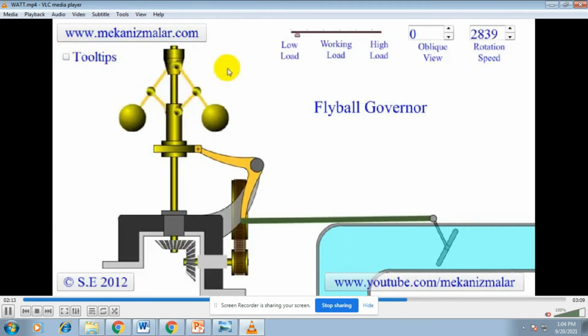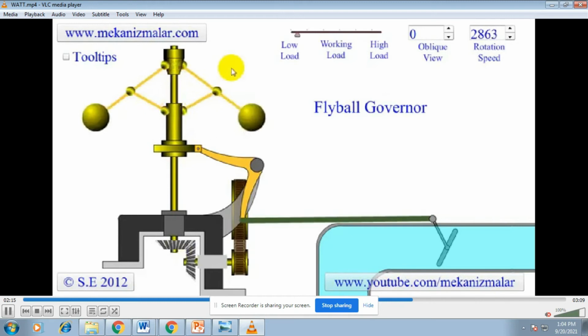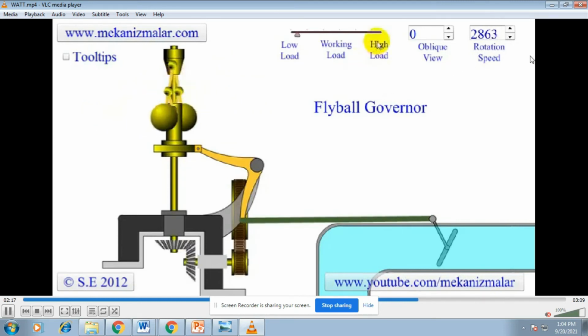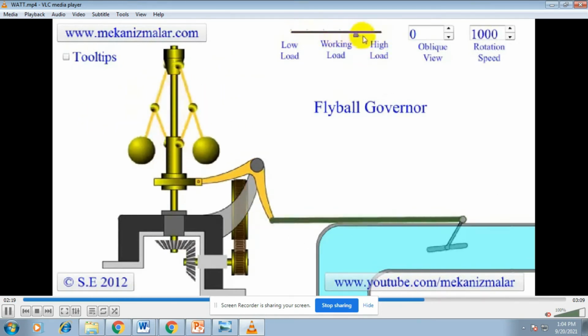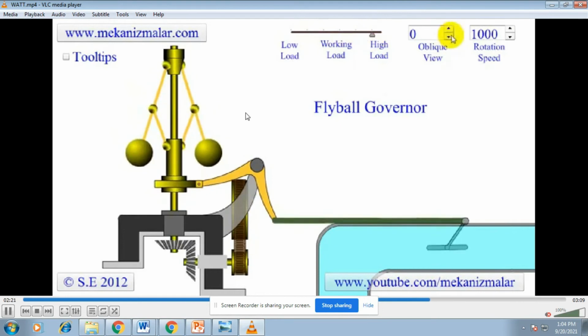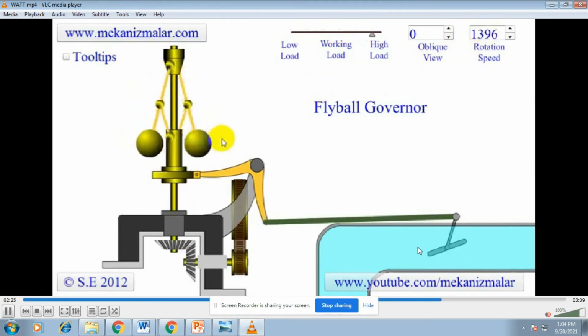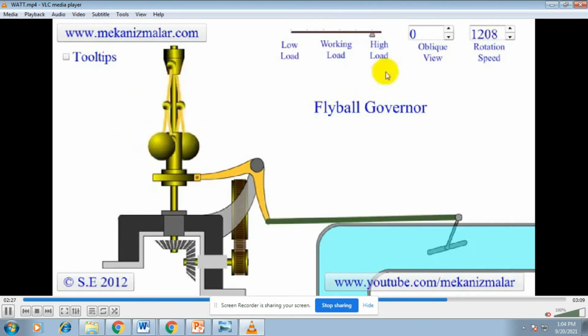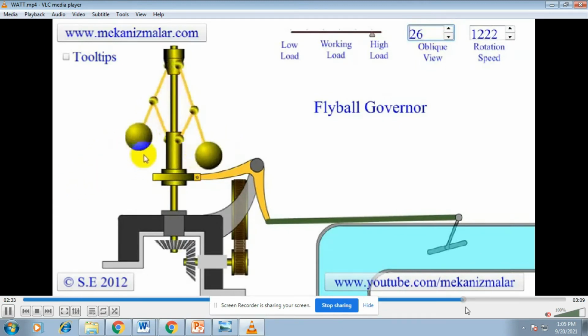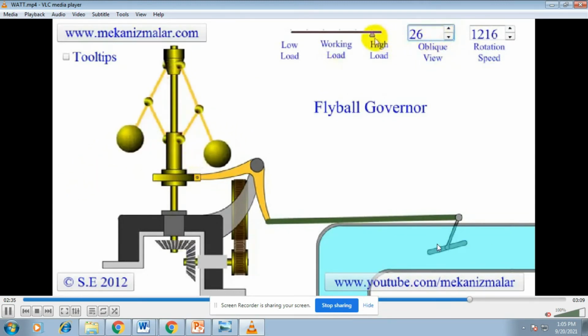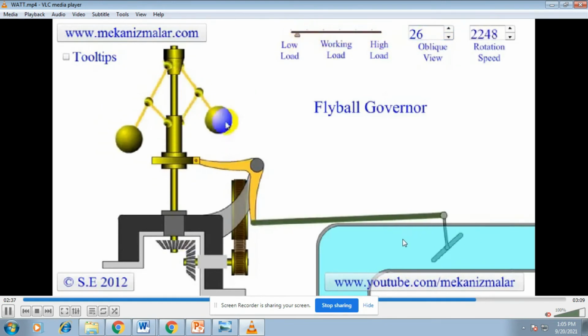Now the speed is increasing, 2800, 2900 RPM. Now the speed is 1000 RPM, and gradually increasing. The rotation speed is 1200 RPM, and now the throttle valve is in fully open condition.